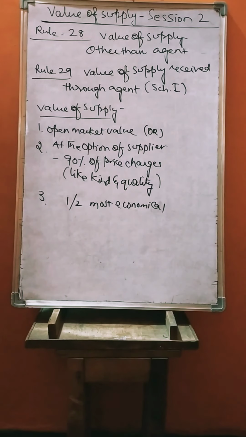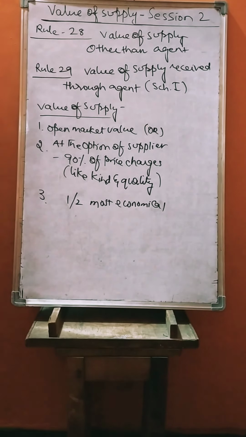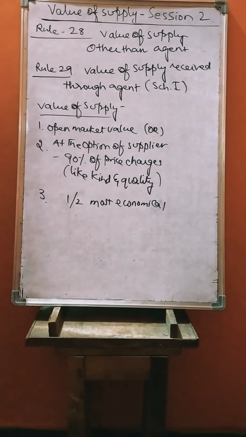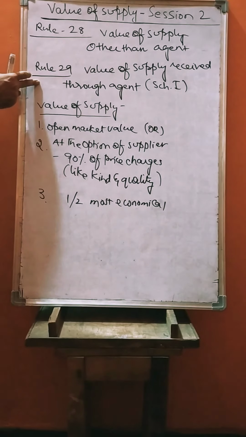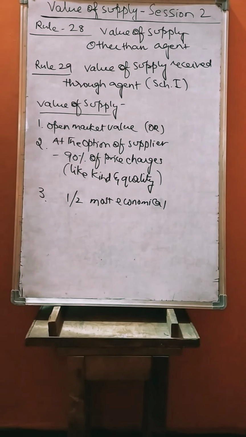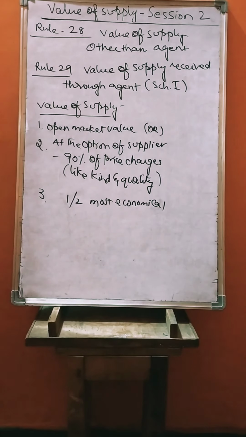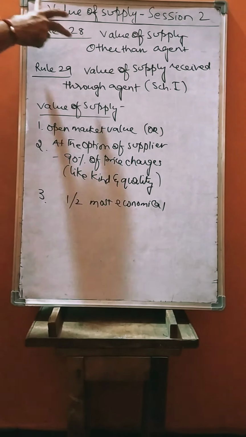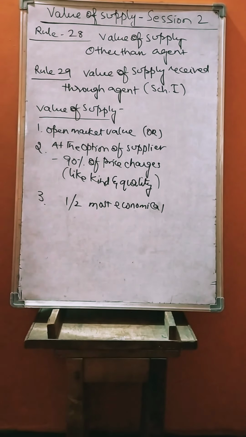Value of supply received by anybody other than agent. If anything is received through an agent, that can be covered under rule 29. If anything is received as value of supply from other than an agent, then that can be covered under rule 28. So this is very simple. So no difficulty here. Have a look on rule 29.